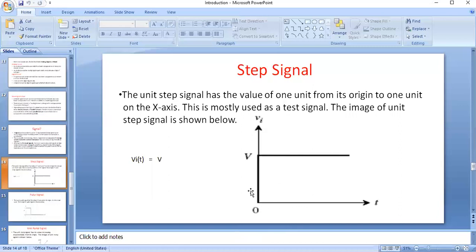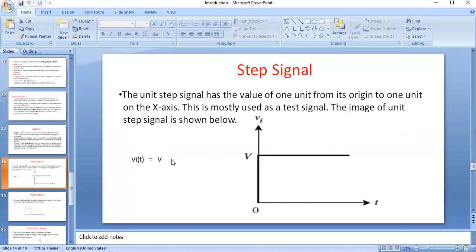See here, the XY graph: the x-axis is time, and on the y-axis I am taking voltage. This is the signal representation, and the step signal looks like this. Generally this is used as a test signal. If you want to test a circuit, we give the signal as input and observe the output response. This is the graphical representation of the step signal.